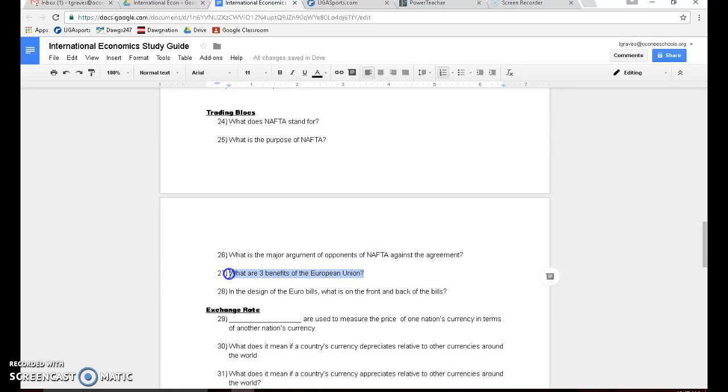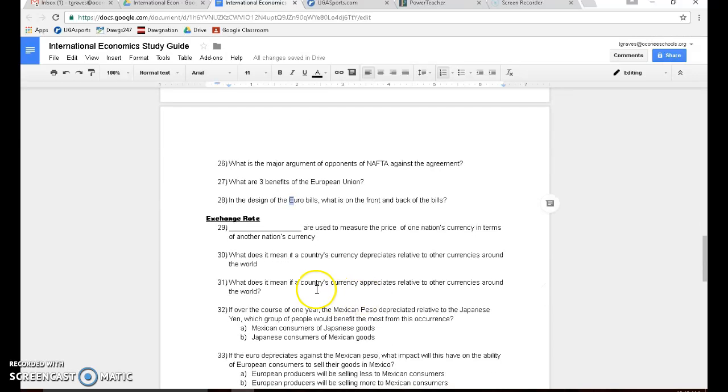The European Union has a couple of benefits. It's easier to trade. It's not as complicated. The governments can save money because they don't have exchange rates to worry about. It also helps maximize their trading power in the international market. Remember the design of the Euro bills: on the front of the Euro bill, they have doorways to represent openness between the 27 members of the European Union. And on the back, they have bridges that are supposed to represent the connectedness between those 27 countries in the European Union.